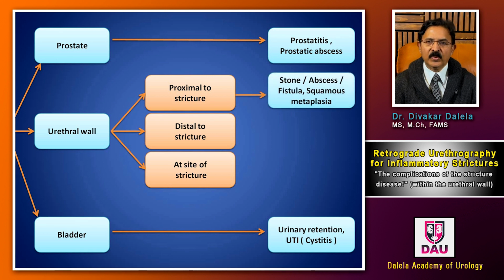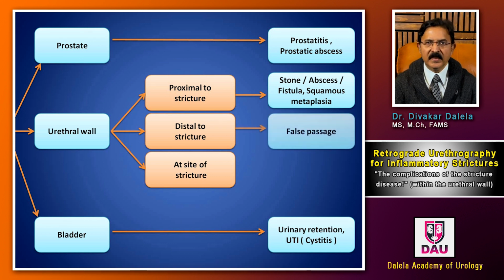When I talk about urethral wall complications, proximal to stricture there can be abscess formation, fistula formation, or even squamous metaplasia in the urethra, and you can see all these things in a urethrogram film.